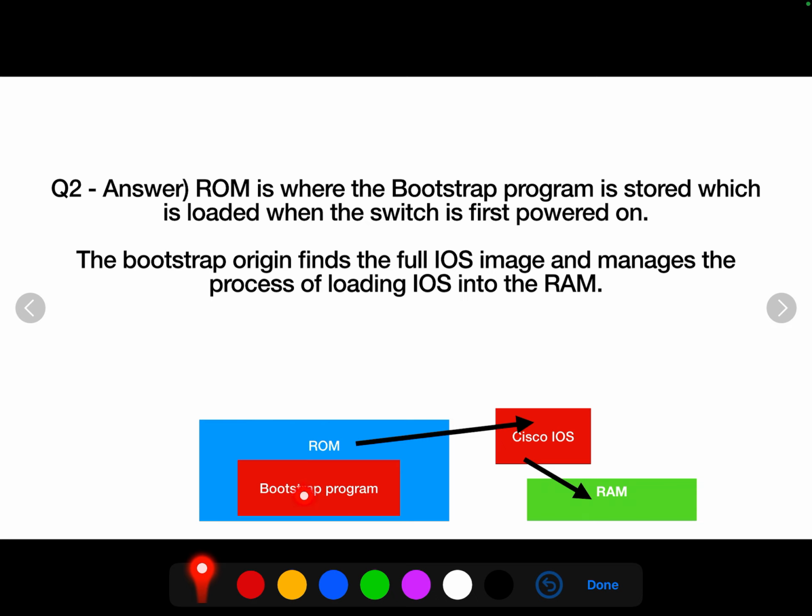That bootstrap program is used to find the IOS image when the switch is powered on, and then the bootstrap will load that image into the RAM. Okay, switch powers on, bootstrap program finds IOS, bootstrap program will load the IOS image into the RAM. So that is what is happening there.